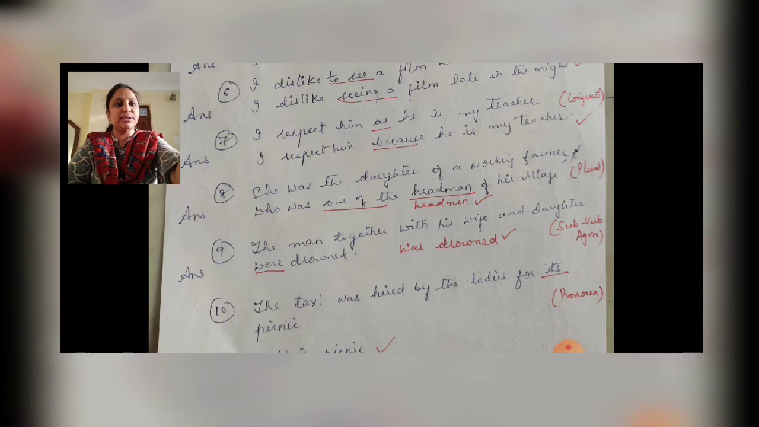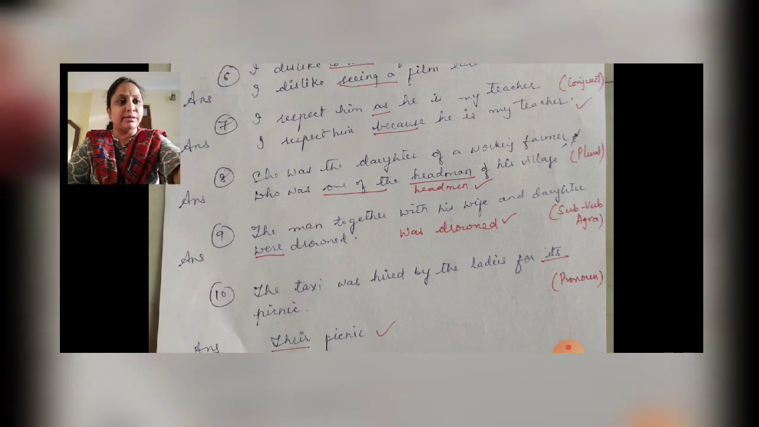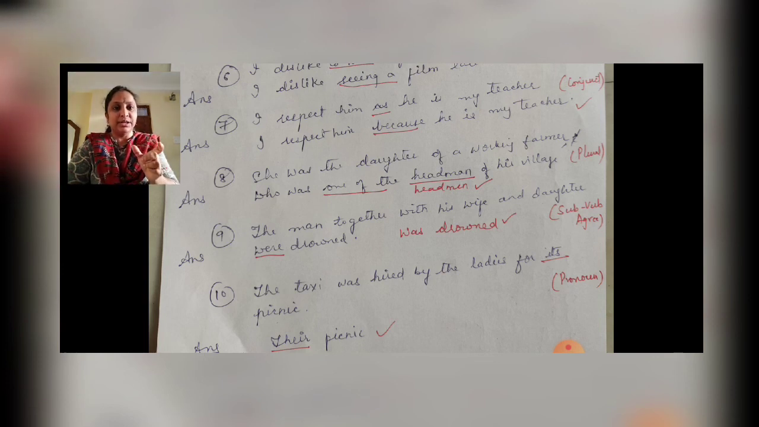And then she was the daughter of a working farmer who was one of the headman of his village. Whenever one of the is used, we have to use plural noun, that is headmen. So this is the common error that students make. One of my friend, people usually say that is wrong. So whenever you use one of my friends, you have to use the plural noun. So here instead of headman we have to use headmen.